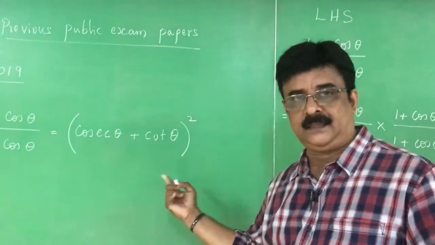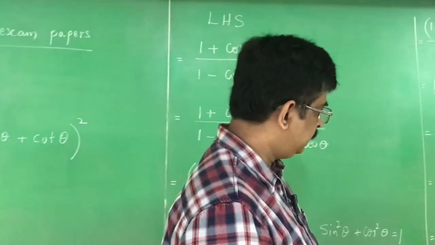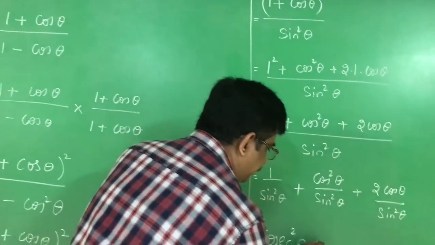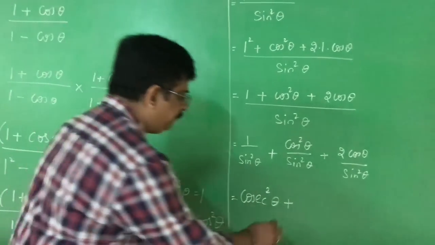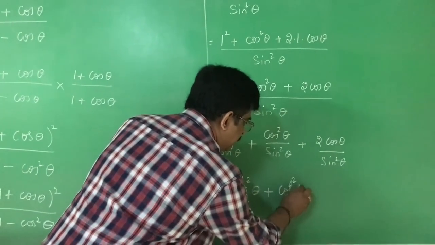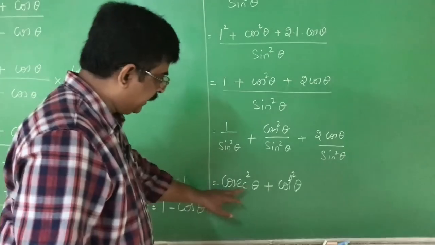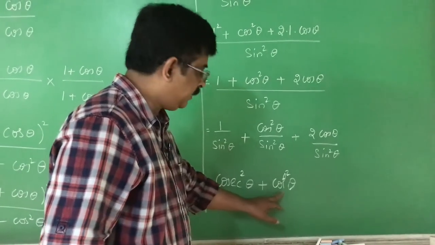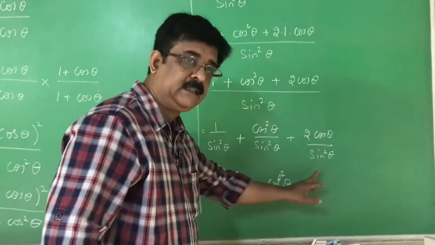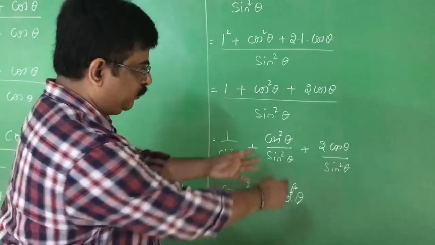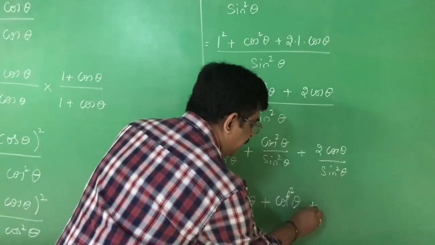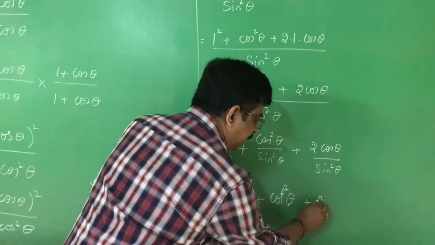Then we can write it as same thing. I am using the same thing. See, easy it is. Cos square theta by sin square theta means what? Cot square theta. Now we got cosecant square theta plus cot square theta. Here we have to get 2 into cosecant theta cot theta. The trick you see. The trick is like this. 2 I write as it is.